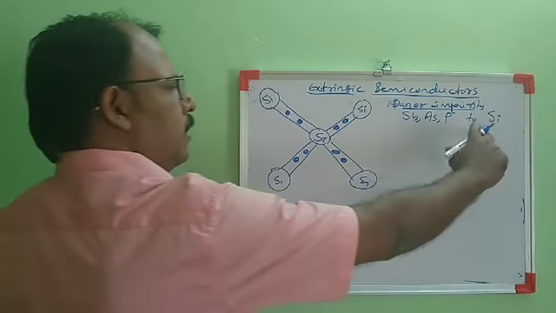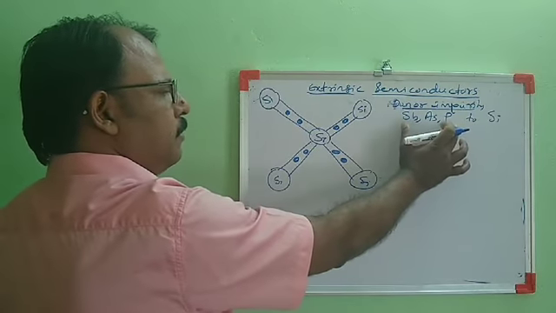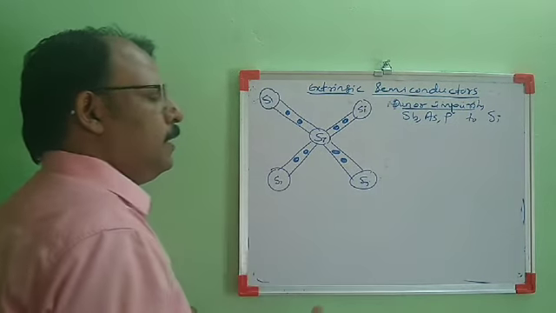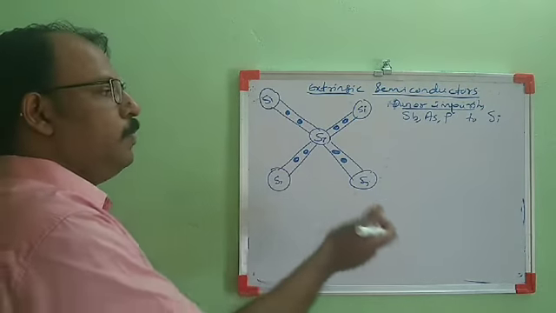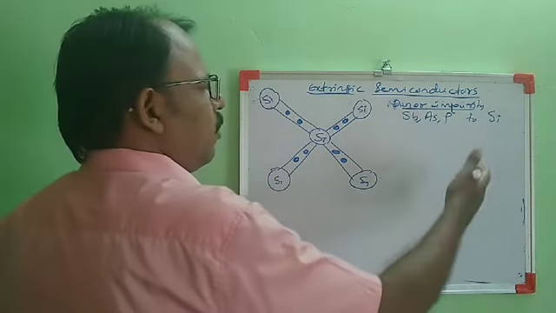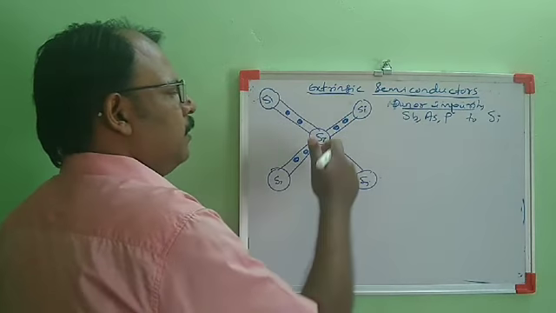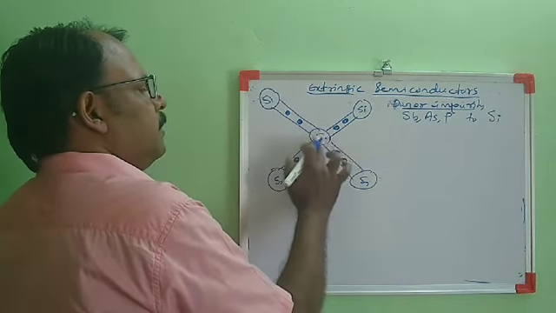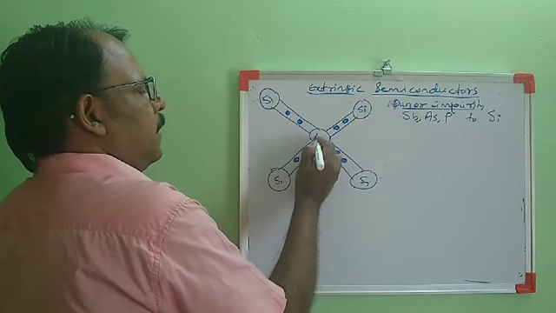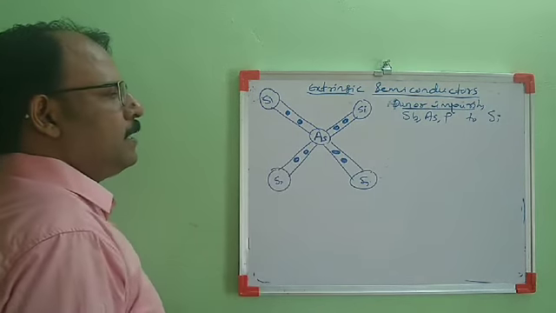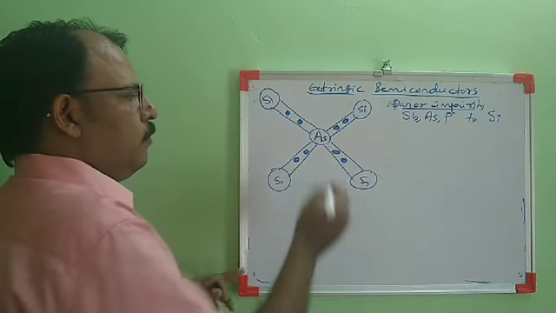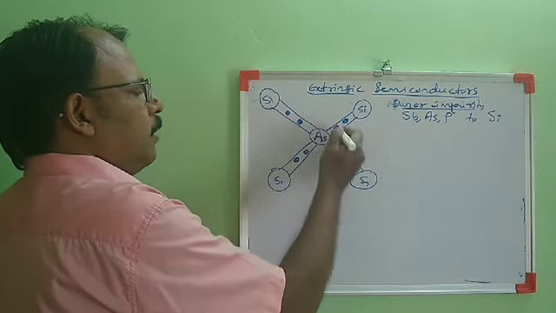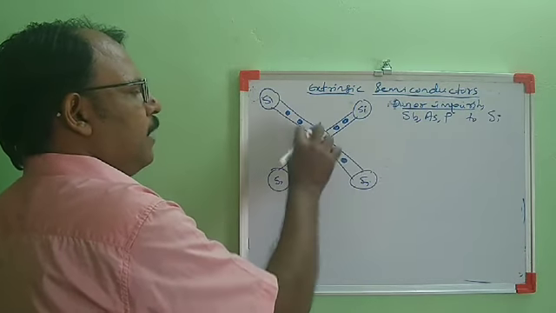In the case of silicon crystal, if I add any of these impurities, they will be substituting the silicon atom. They are not going to interstitial position, they will substitute the host atom. If I add an arsenic atom, then this silicon will be replaced by an arsenic atom. Arsenic has valency 5, so the 4 electrons of silicon will be replaced by 4 electrons of the arsenic atom.